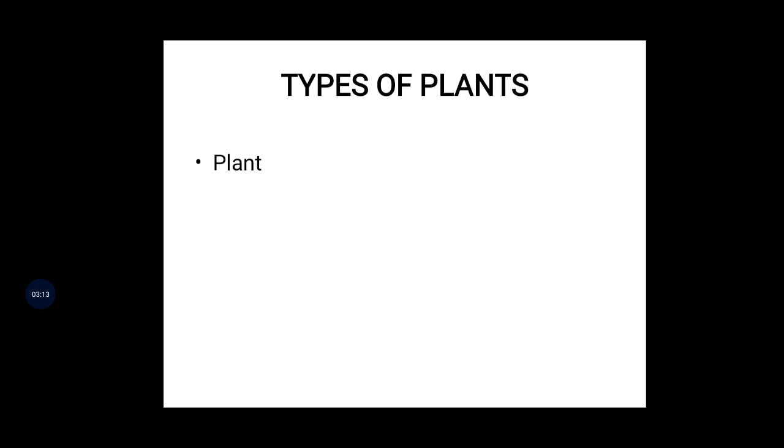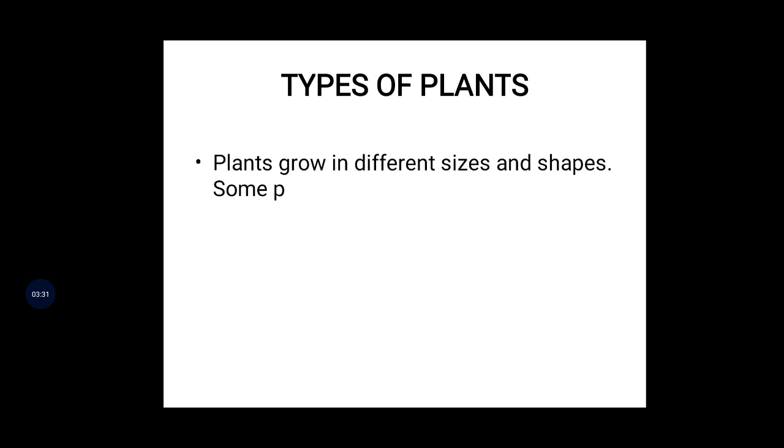So see here, the plants are having... what is that? Plants grow in different sizes. Do all plants have the same size? No, all plants do not have the same size. There are different sizes, different shapes and different colors of plants. Correct, children, all of you?